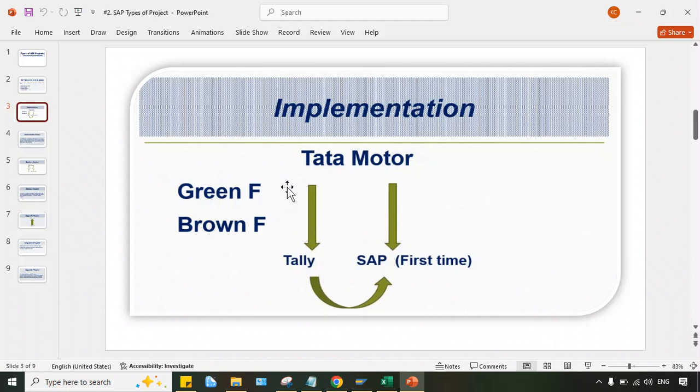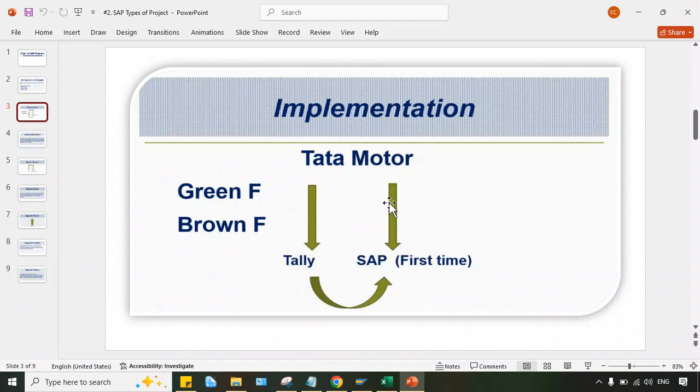The management of Tata Motor requires various different kinds of reports, and that is not possible to generate through Tally. Since this is a smaller platform, Tally is not able to meet the requirement of Tata Motor. So they decided to go for a bigger platform, a different ERP. They did market research and later on decided to go for SAP.